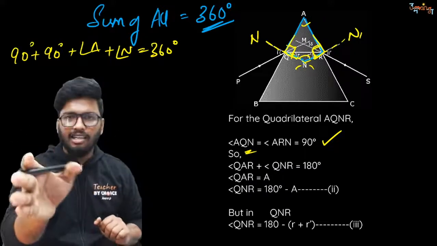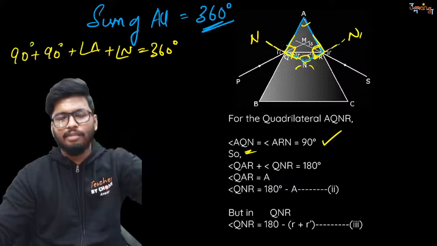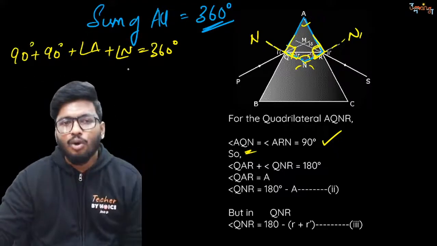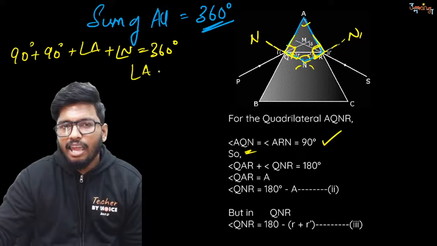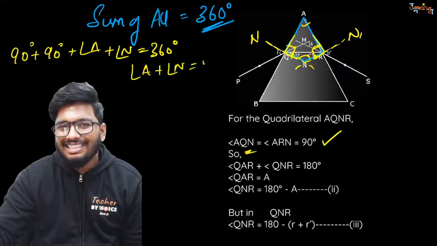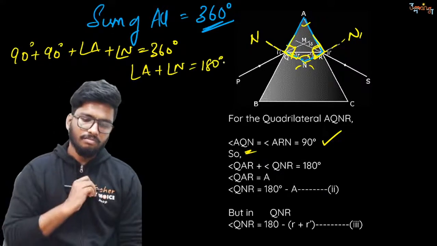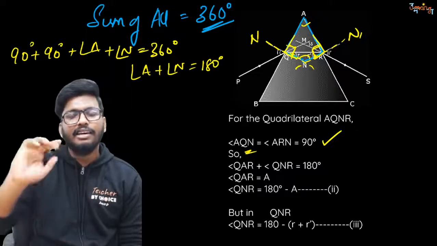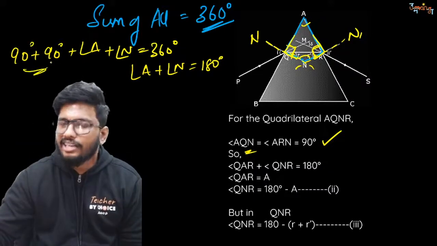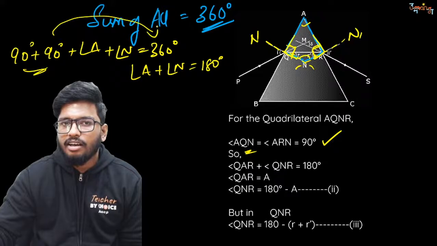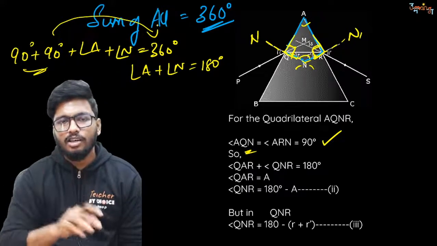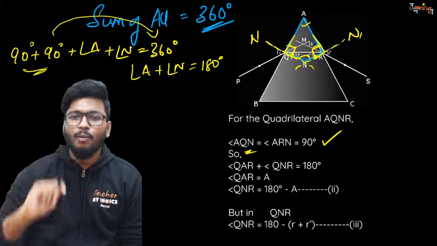90 plus 90 is 180, that is already done. So I can say that angle A plus angle N is equal to 180 degrees, because 90 plus 90 is 180. If I take it to the other side, 360 minus 180 is 180 again. So I'll get angle A plus angle N is equal to 180 degrees.